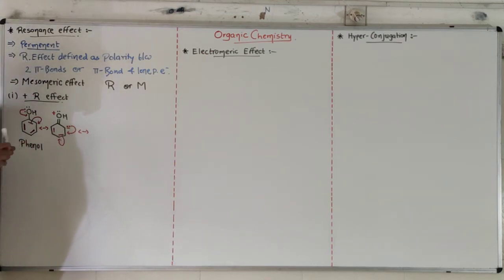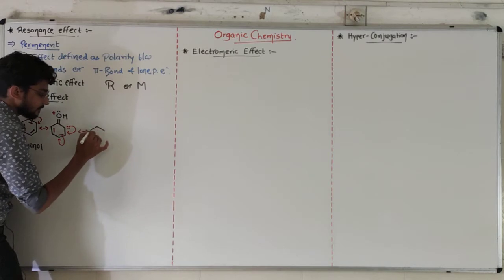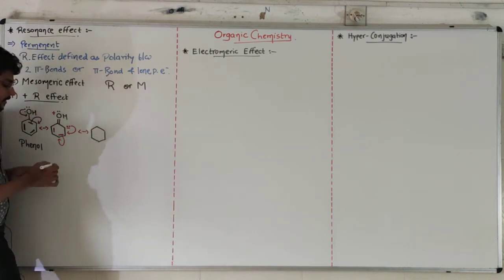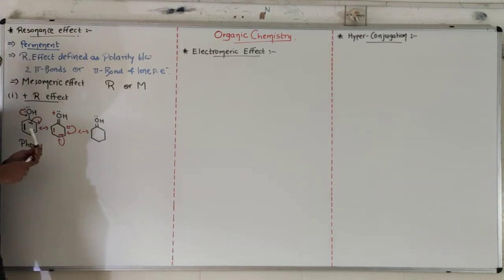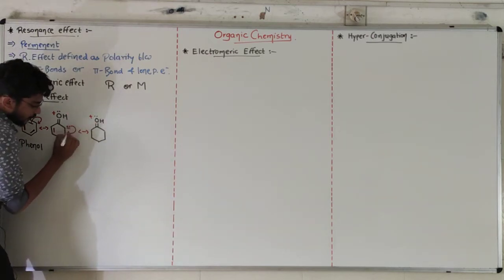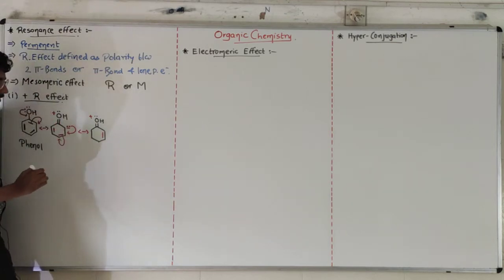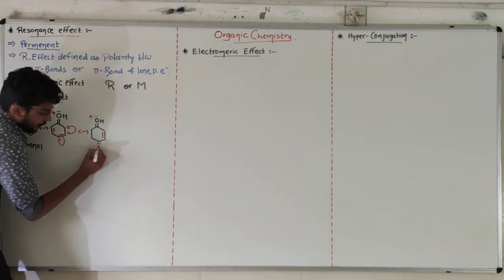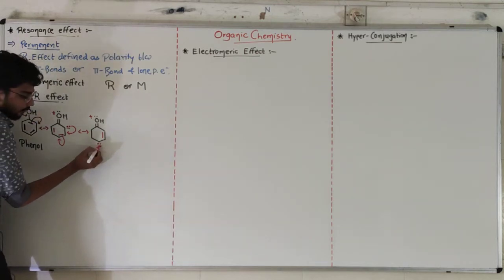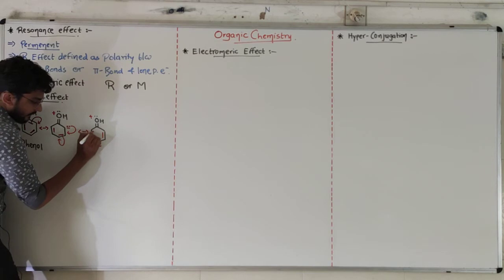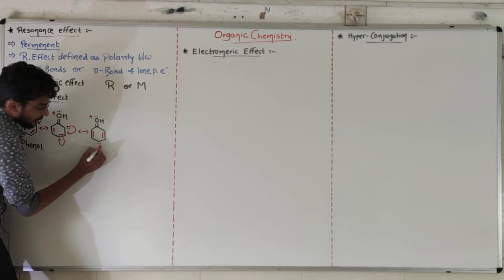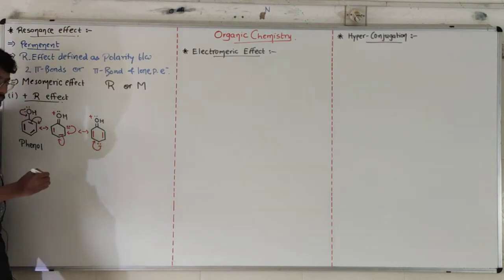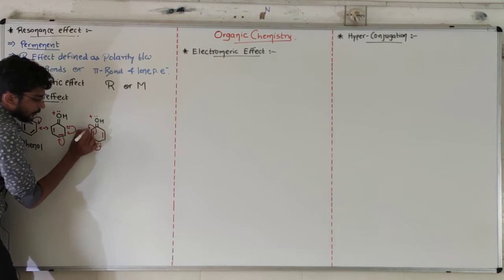So our next structure will be like this: double-bonded OH with positive charge. Now this lone pair is donated here as a double bond, and this double bond is situated over here as a lone pair of electrons or negative charge, and this bond is as usual. Now this lone pair will donate its electrons over here to make a bond, and this bond will donate its electrons onto this carbon.